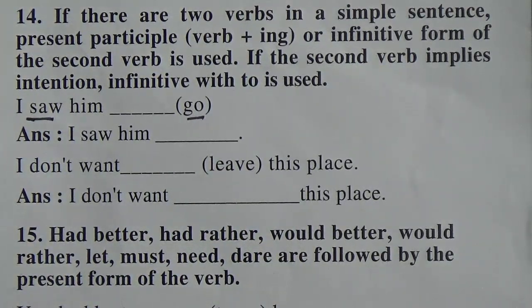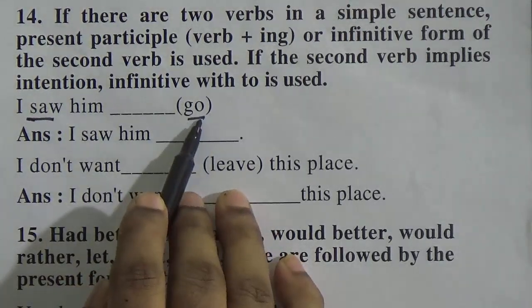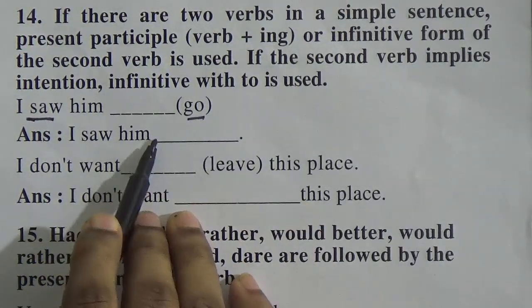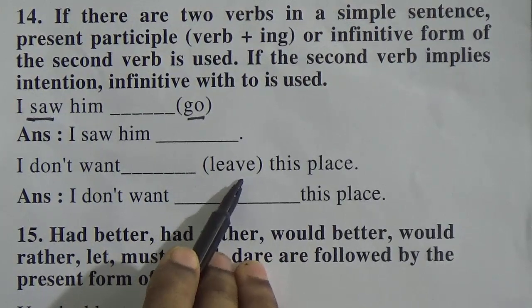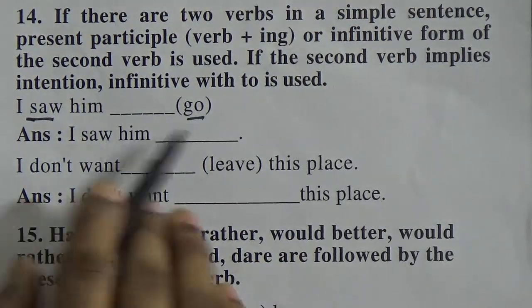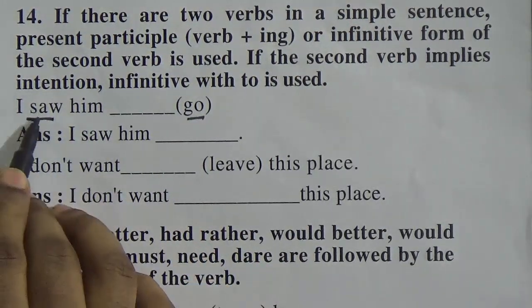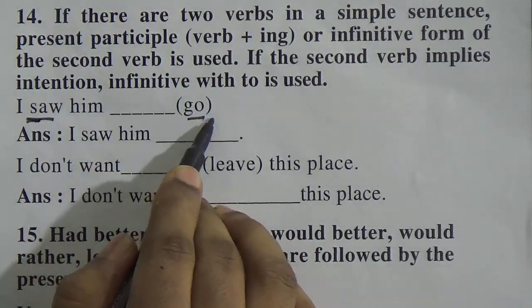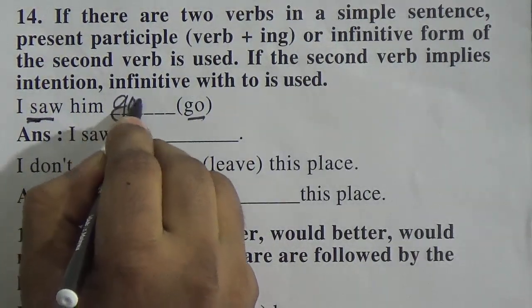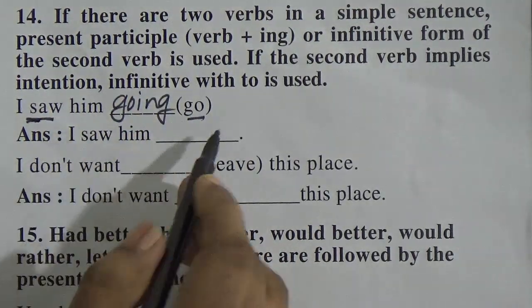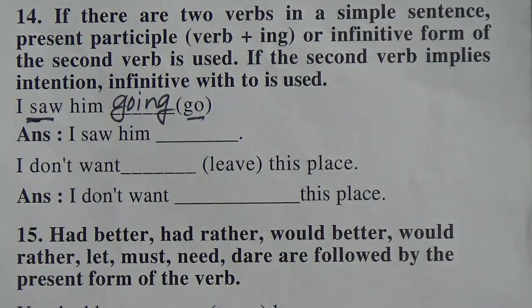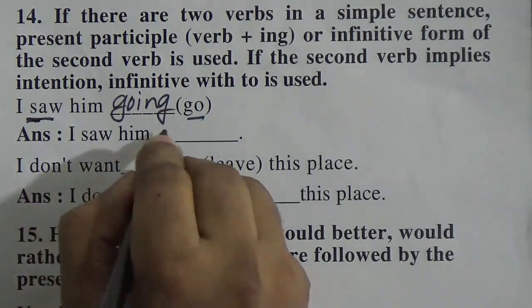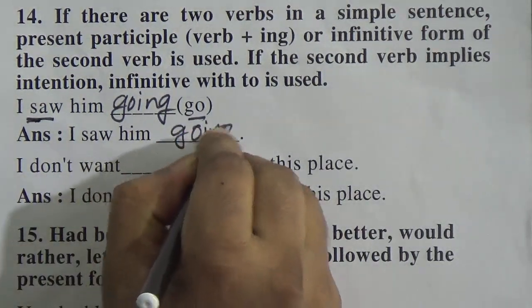That's why we have to make verb plus ing, or we have to make to plus infinitive before the verb. So I saw him, as saw is one verb, we have to make it present participle. So we are making it going. I saw him going. So this is a simple sentence, correct? I saw him going. This is the answer, okay?